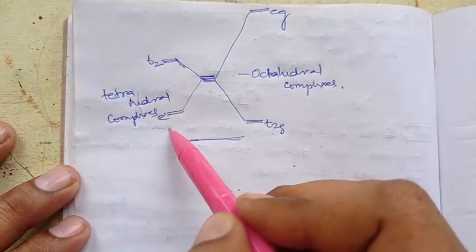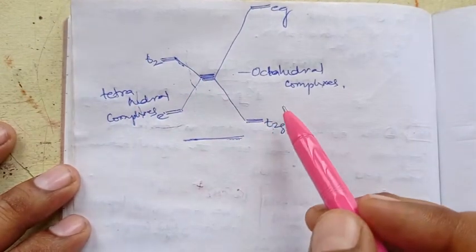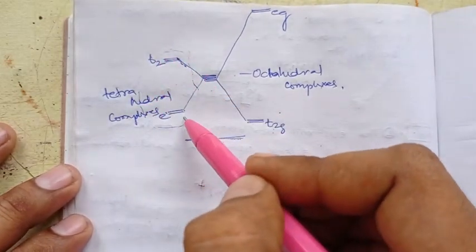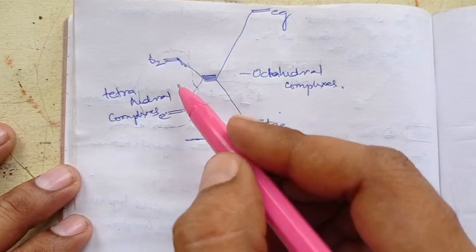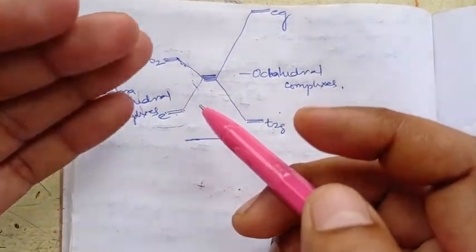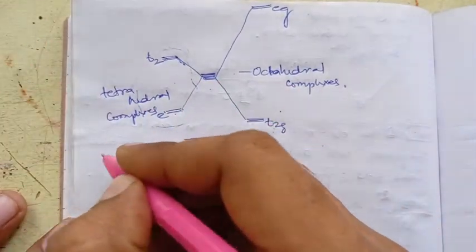The tetrahedral magnitude of CFSE is much smaller than the octahedral. With this shorter magnitude, the CFSE of T2 to E will never have much recognizable change, even in strong field or weak field.